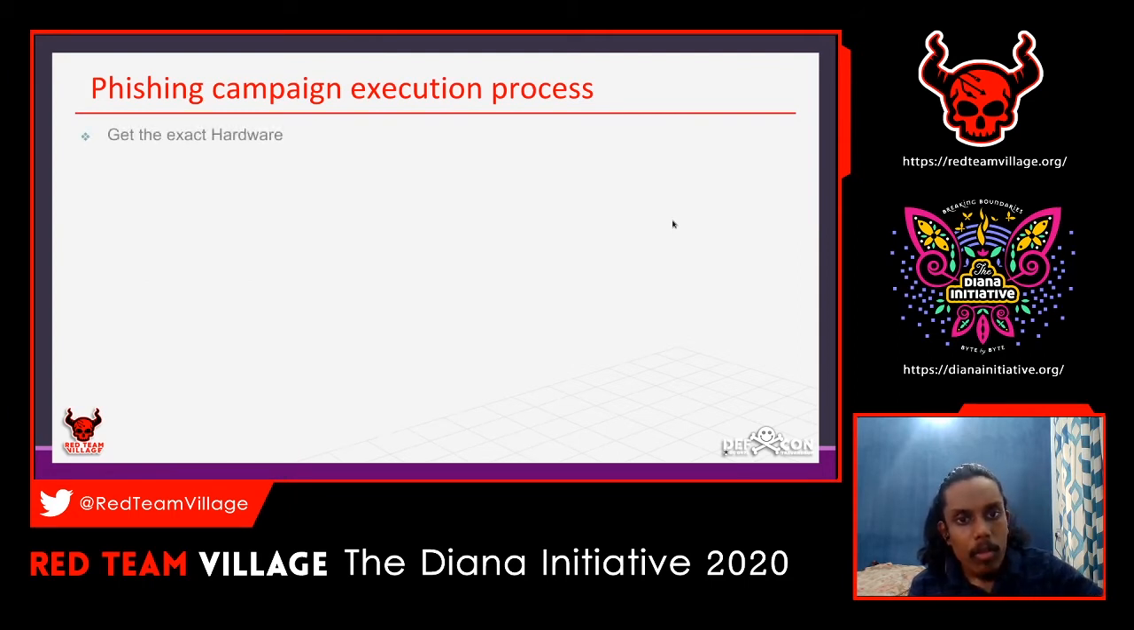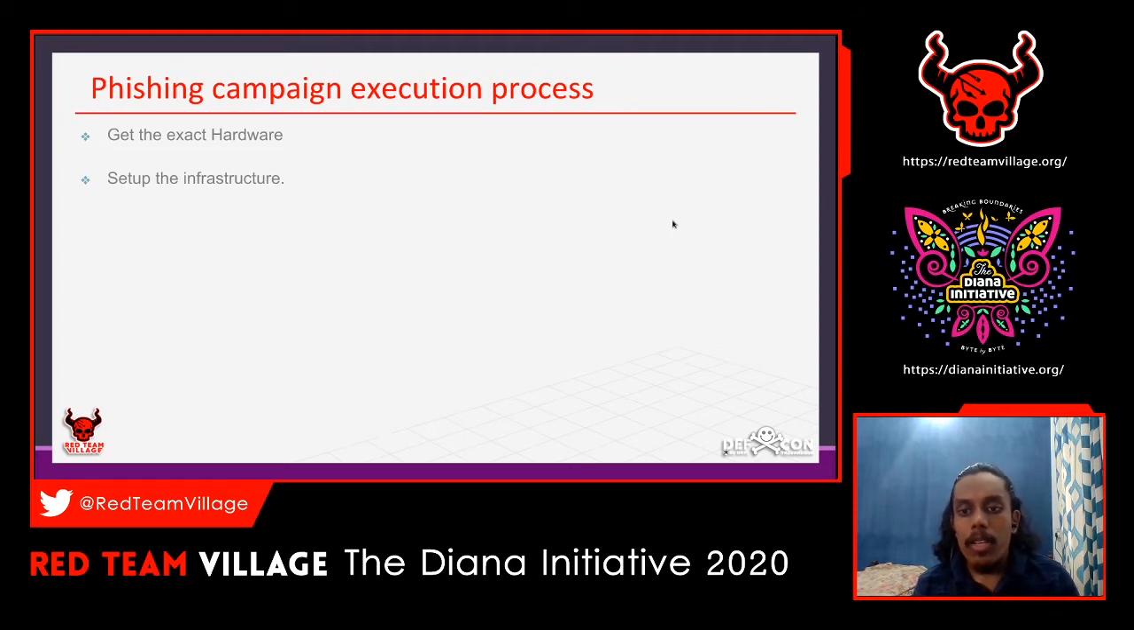So we'll move to the next part. This is called the phishing campaign execution process. If you want to do a phishing campaign, these are the processes that you have to follow. The first one is you need to get the exact hardware, in the sense you need to get a VPS, or virtual private server, or if you have an on-prem server or your own private server, then you can use that also.